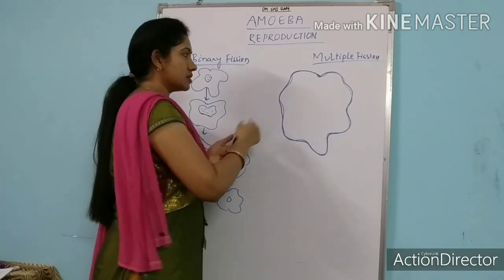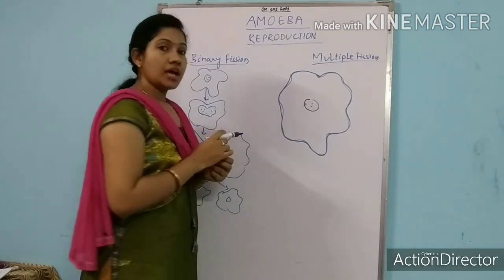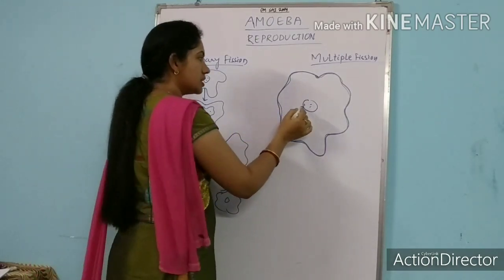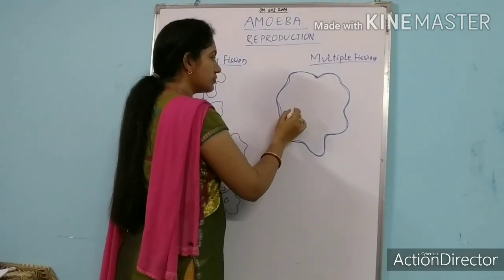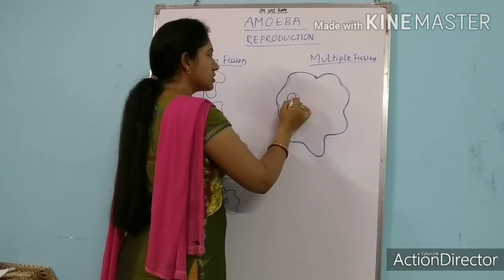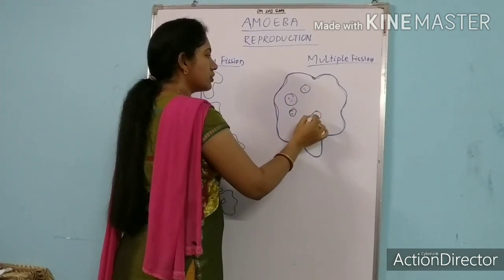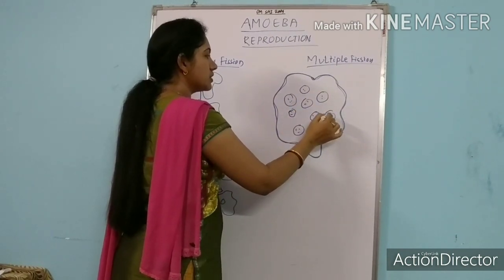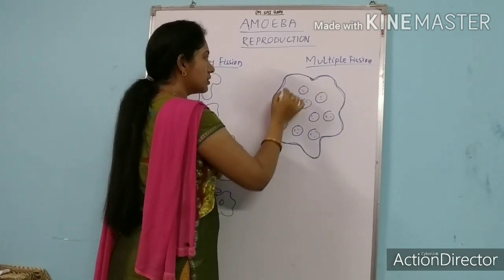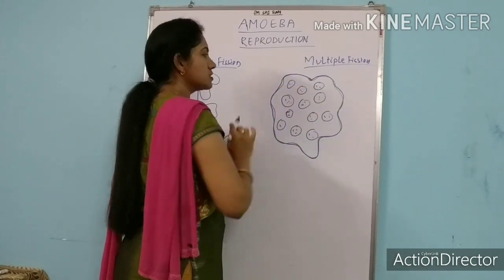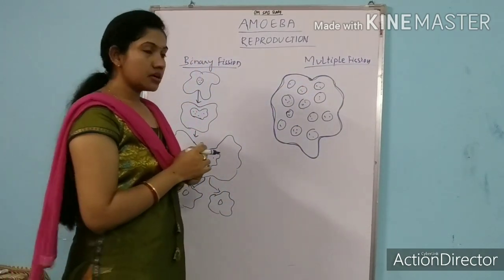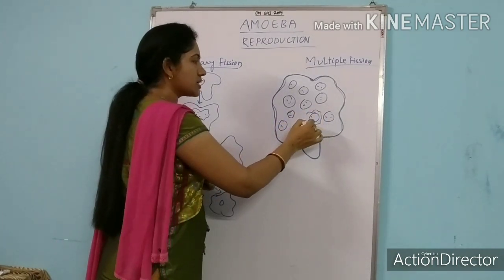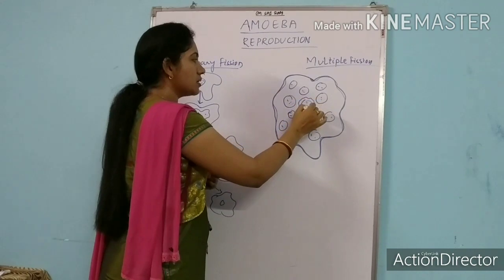Now the amoeba originally has one nucleus. This parent nucleus will start dividing into small daughter nuclei. See, these are the small daughter nuclei. And these daughter nuclei will again be surrounded by the cytoplasmic content, or by the plasma membrane.